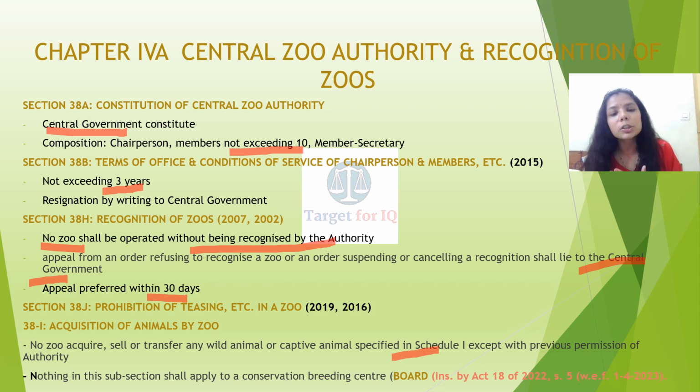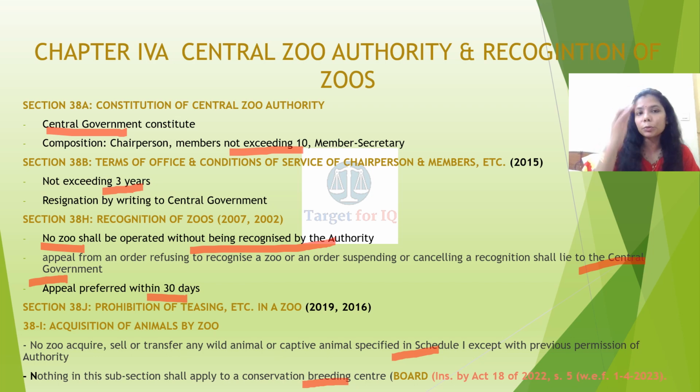Nothing in this section shall apply to a conservation breeding center. This was instituted by the Act of 2022, a recent amendment, which is why I added this section afterwards. So what you have to keep in mind is section 38J, section 38I.